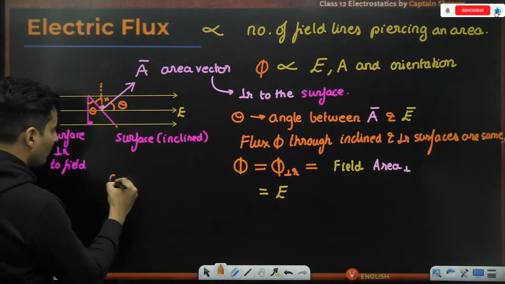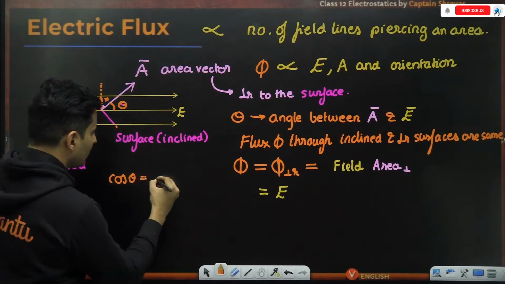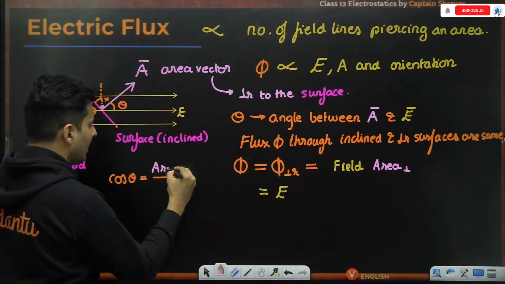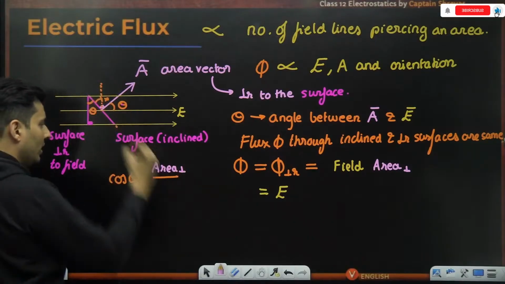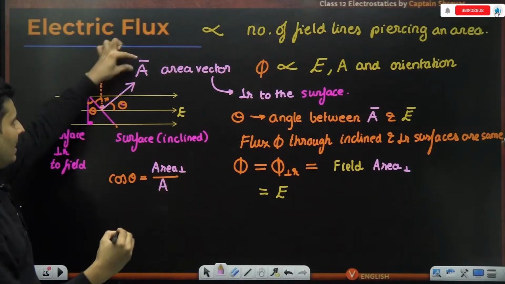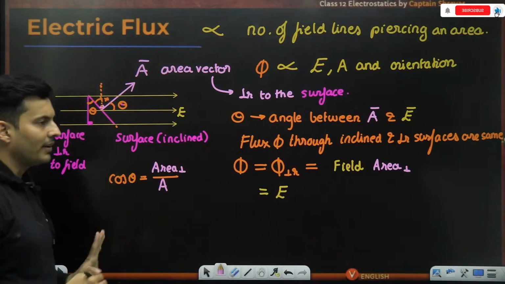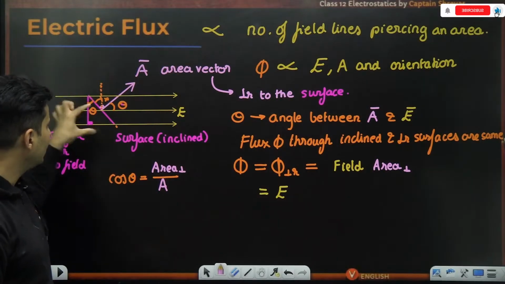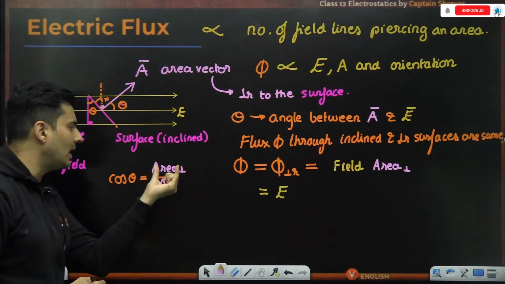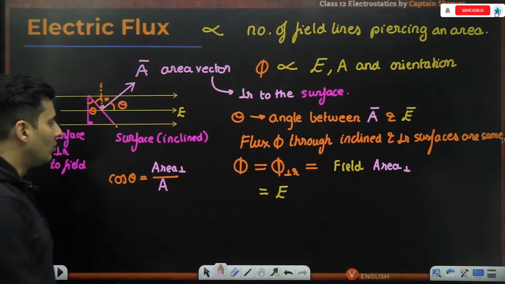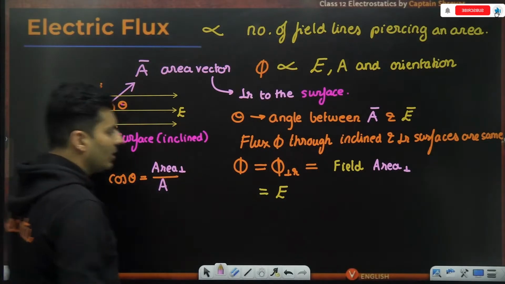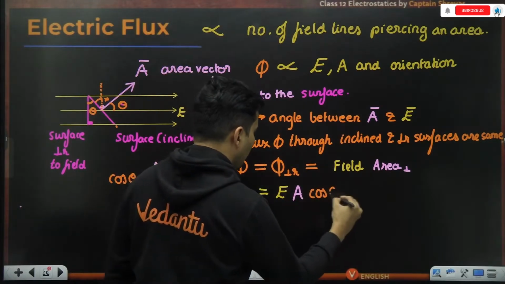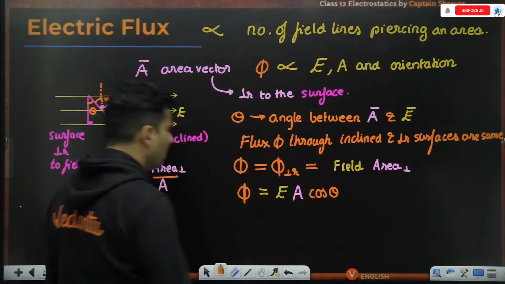It is obvious that cos of theta, which is adjacent side, will be nothing but the area which is perpendicular upon that original hypotenuse, which is having some value of A. This is going to be A, this is going to be A perpendicular. So cos theta is adjacent by hypotenuse. So what is that perpendicular area? It is A cos theta. So I can just put it is nothing but A multiplied by cos of theta. So that is the value of the flux.